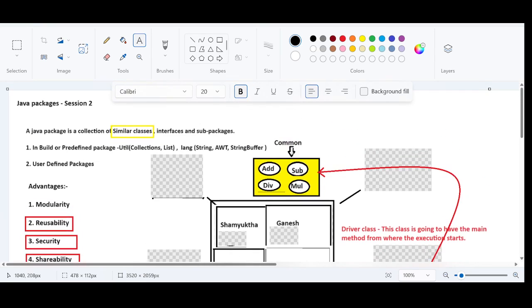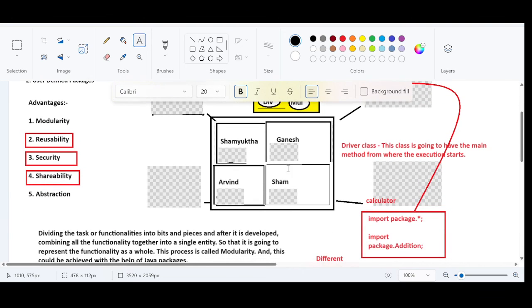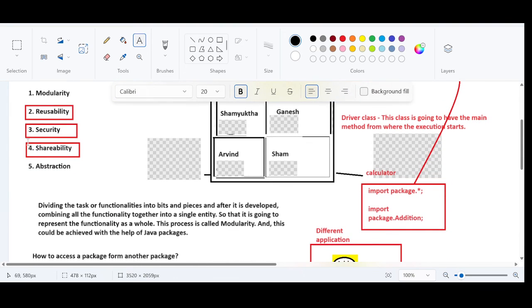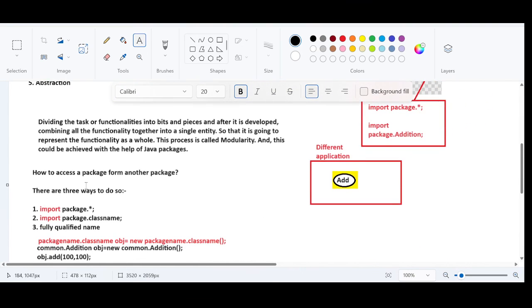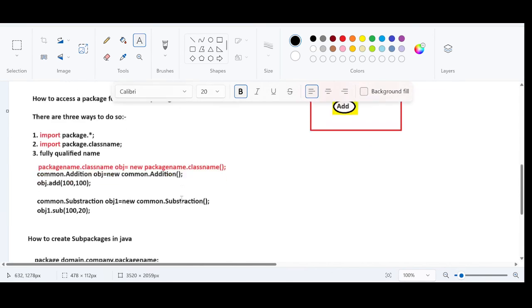And we have also come to know about the advantages. On top of it, we have also discussed how to access these packages with the import keyword, and these are the three ways to access a package. And we have also discussed the fully qualified name. Without using the import keyword, we can access the functionalities with the fully qualified name.